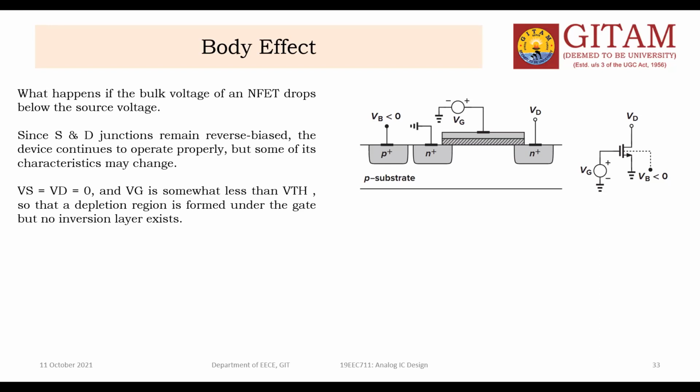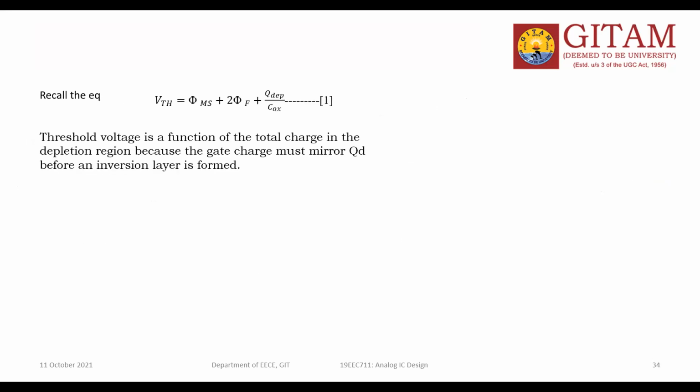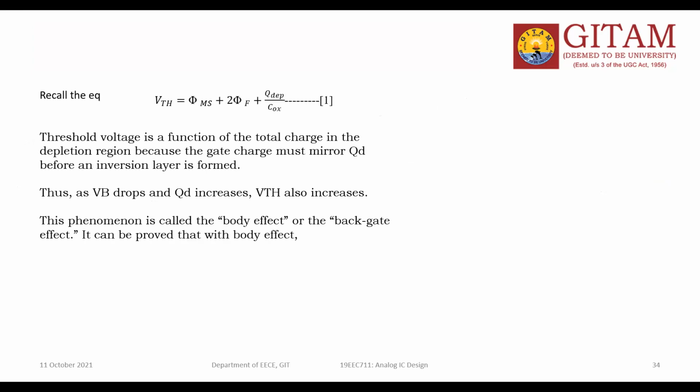So with body effect, definitely we need more threshold voltage to establish the channel between the source and drain. So with the body effect, the threshold voltage formula, whatever formula we considered at the beginning, will change. I hope you understand. So this is the new threshold voltage formula.